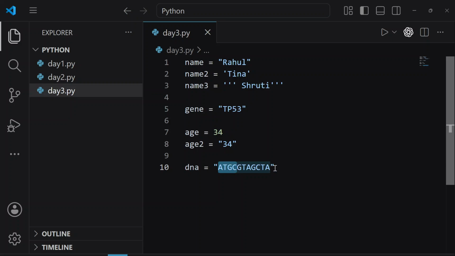So for us, this is a DNA sequence, but for Python, it is a string and it will always be a string. It does not matter if you add some numbers or some symbols here, it will always be a string. So is it clear, Parvesh?